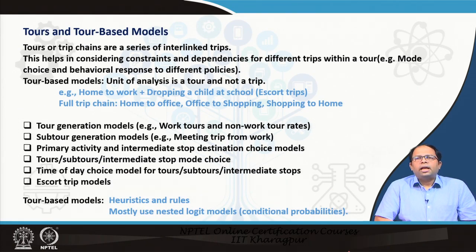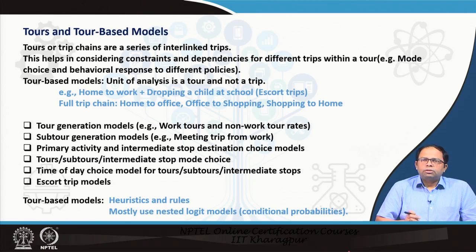So, in addition to that, we can also have other kinds of models like tour based models, where tours or trip chains are a series of interlinked trips. That means, we not only look at one trip, that is from home to office or office to shopping or shopping to office back to office and so on.